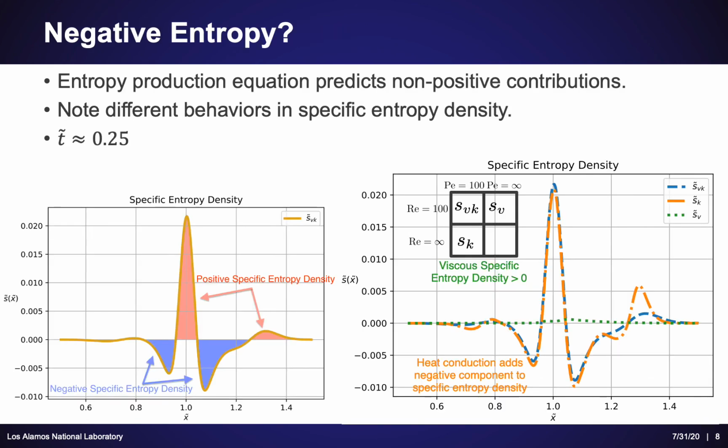The whole reason we're performing this analysis is to look at the local specific entropy densities. One thing you can note in the left-hand plot is that we can actually see negative entropy density in the blue areas and positive in the red. On the right-hand plot, you can observe the various viscous, conductive, and viscous-conductive types of solutions noted by the various values of the Reynolds number and Peclet number. One thing you can note is that the viscous solution, the green curve, is always positive. However, there's much difference in the structure between the viscous-conductive and the conductive entropy densities that are produced.